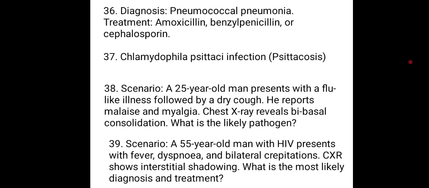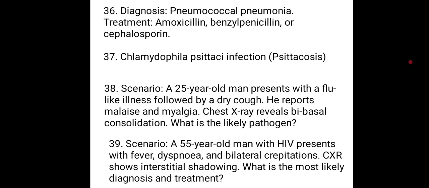The next one is 38. A 25-year-old man presents with flu-like illness followed by dry cough, and he reports malaise and myalgia. Chest X-ray reveals basal consolidation. What is the likely pathogen? I probably want you to add the treatment.